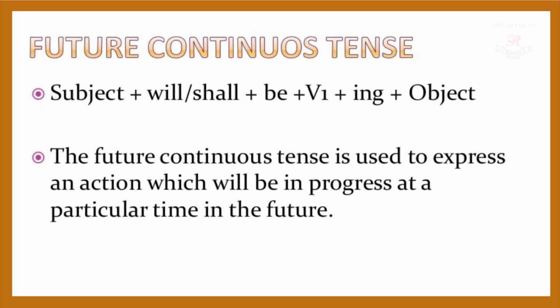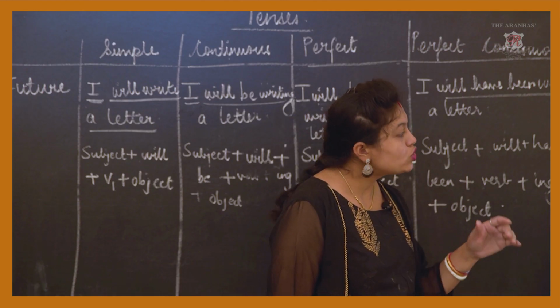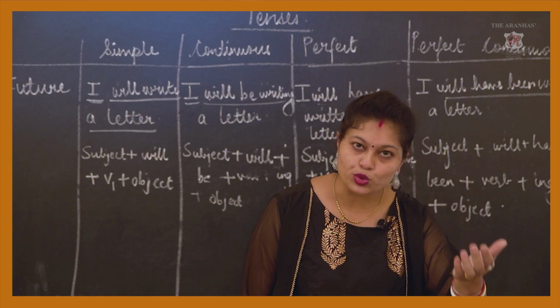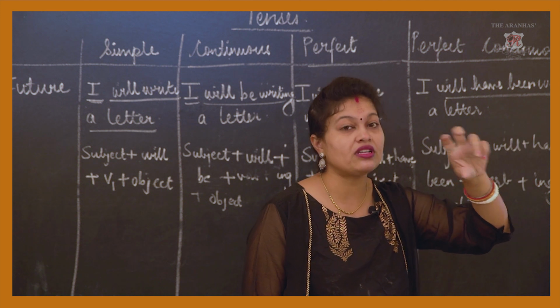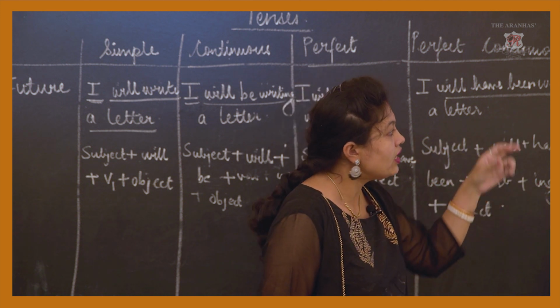Now future continuous tense. See the structure: subject plus will or shall plus be plus V1 plus ing plus your object. The future continuous tense is used to express an action which will be in progress at a particular time in the future. So this will be at a particular time in the future, but it will be continuous at that time. The action will be going on.